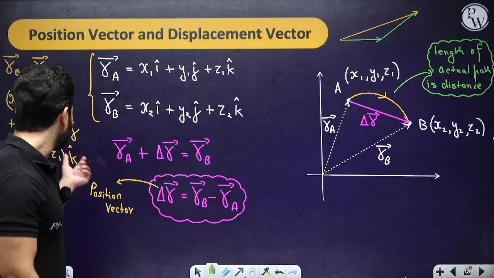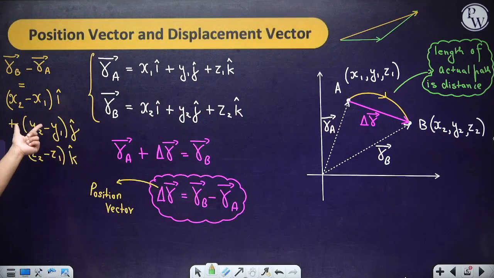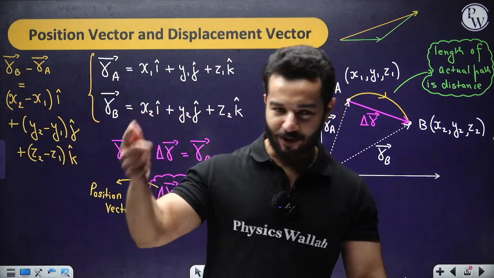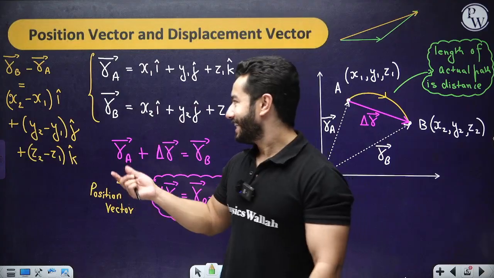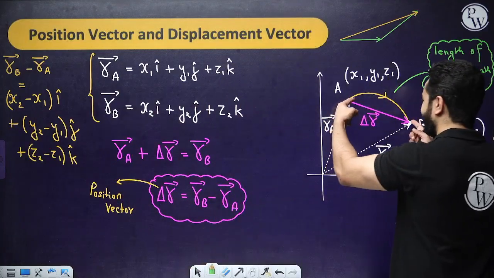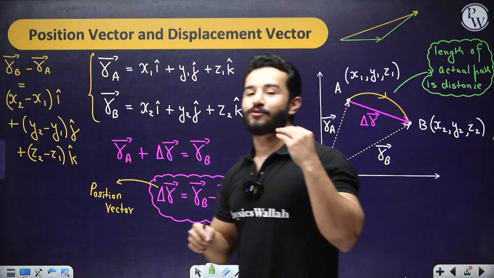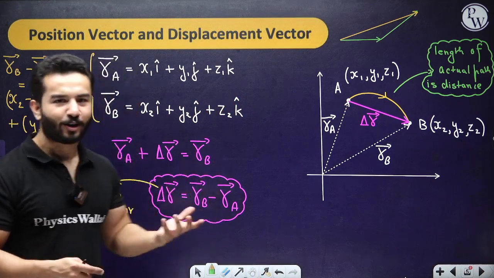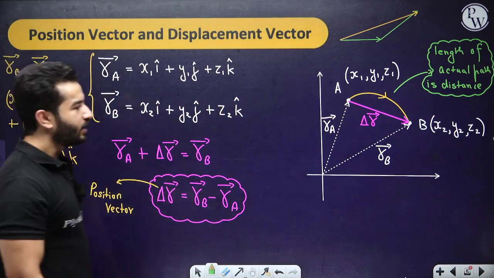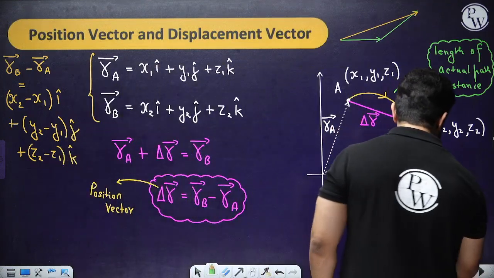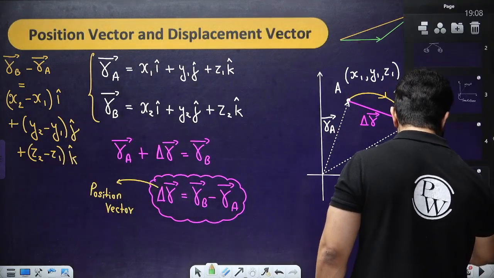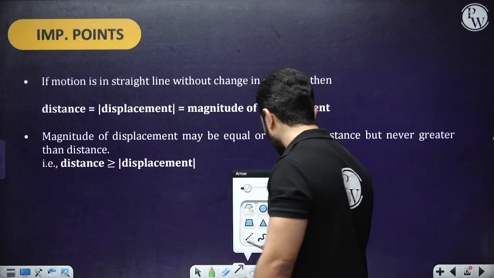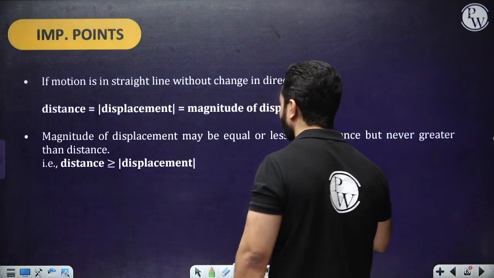Obviously, this displacement vector has magnitude as well as direction. What is the magnitude? The square root of (x2 minus x1) squared plus (y2 minus y1) squared plus (z2 minus z1) squared. This magnitude, this length, is actually the displacement, the length of the shortest path, right? That's why we call displacement a vector quantity, because it has direction also. I hope everything is clear. Then after that, we usually talk about some of the more simple things, like motion in a straight line, because that's what our topic is, right?